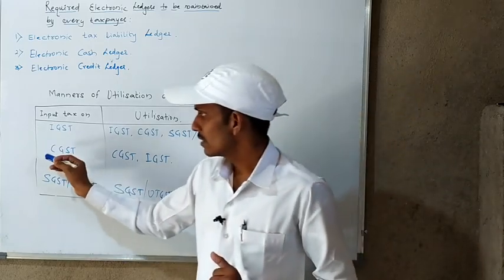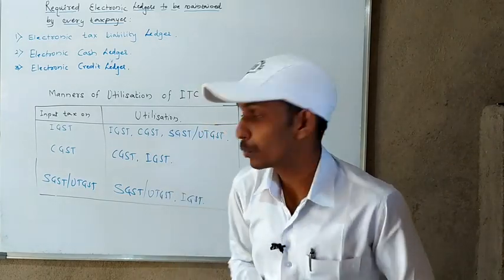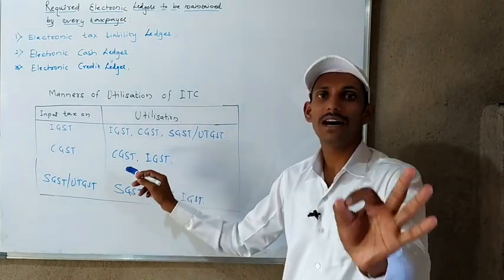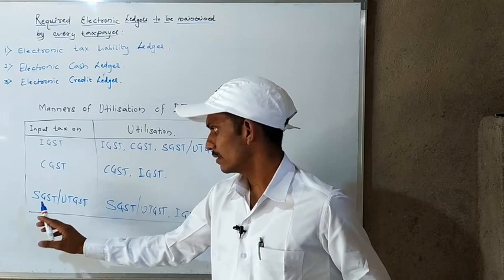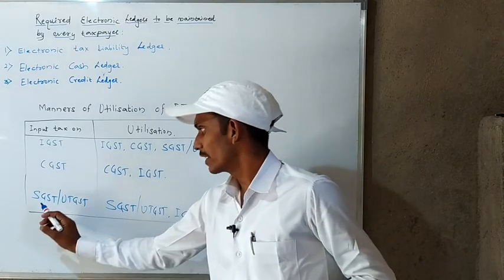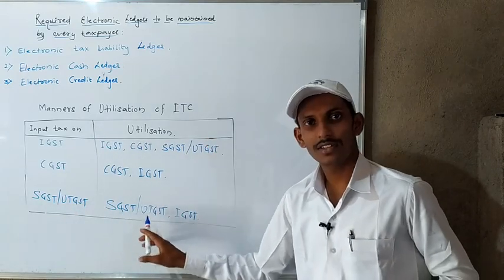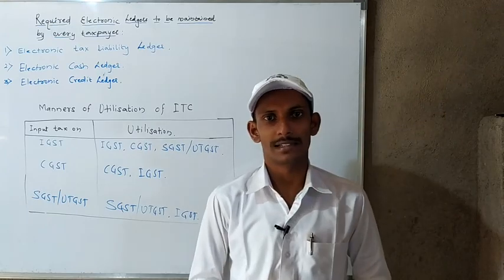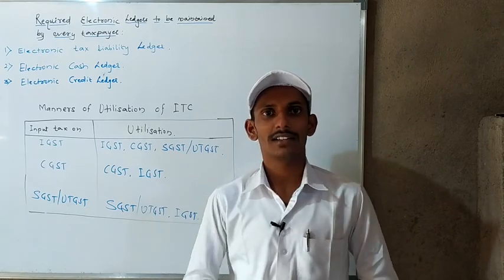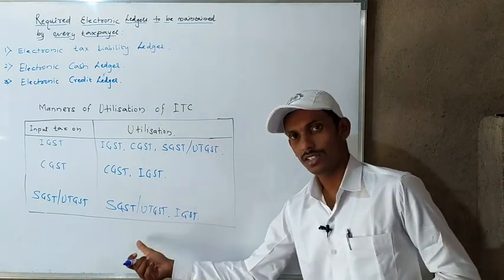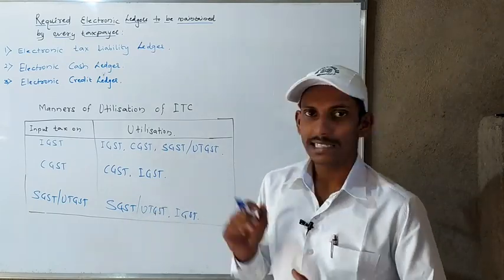Say for example, next, if you got the ITC on CGST, then you can make payment of output tax of CGST first. If a balance is available, you can make payment of IGST. Next, if any ITC is available on the SGST or UTGST, you can first make payment of SGST or UTGST and then make payment of IGST. If balance is still available, we can't use it for the CGST and all. For the next year only we can adjust against the CGST or UTGST or again IGST. This is how the manner of utilization of ITC is given.